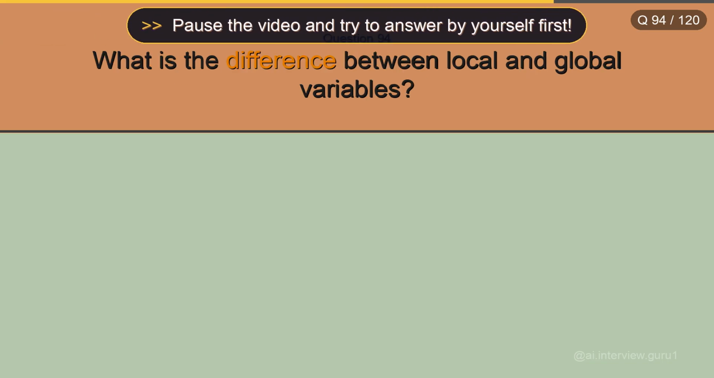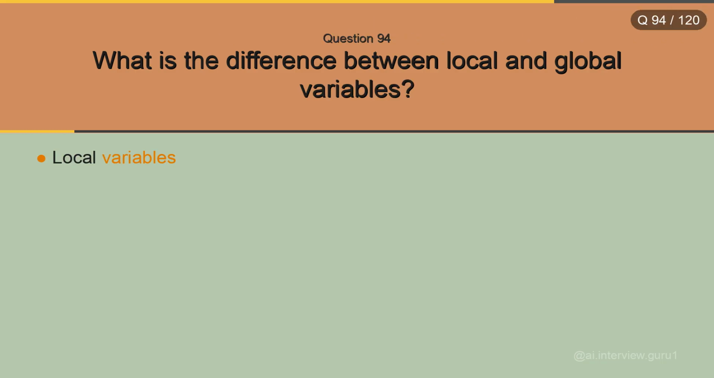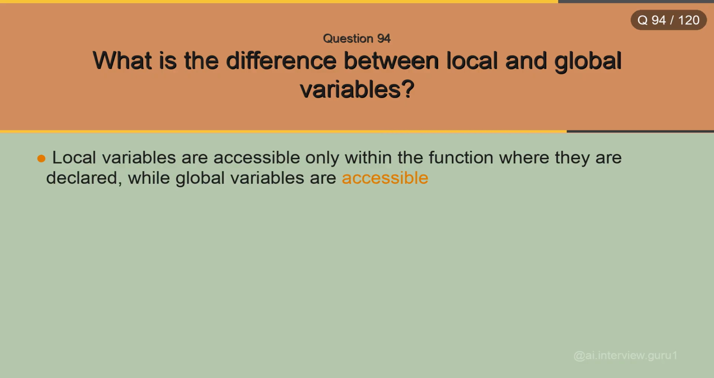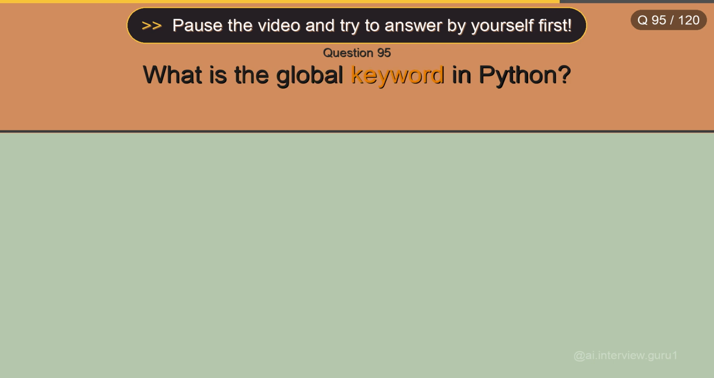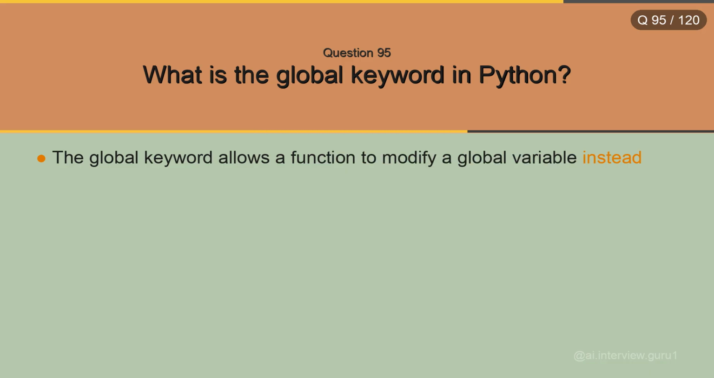What is the difference between local and global variables? Local variables are accessible only within the function where they are declared, while global variables are accessible throughout the program. What is the global keyword in Python? The global keyword allows a function to modify a global variable instead of creating a local variable.